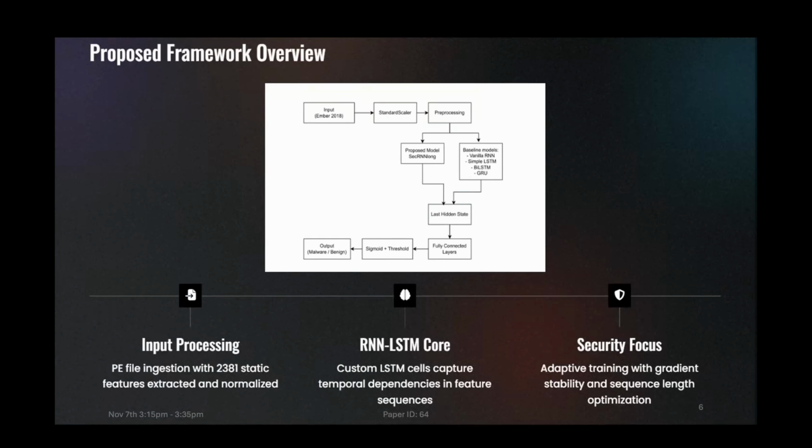So our proposed framework overview is this. Our proposed framework secRNNlong combines the strengths of RNN and LSTM while improving stability during training. It captures temporal dependencies in static features and uses modified LSTM gates for robust gradient flow. We benchmarked it against the models vanilla RNN, LSTM, BiLSTM, and GRU.